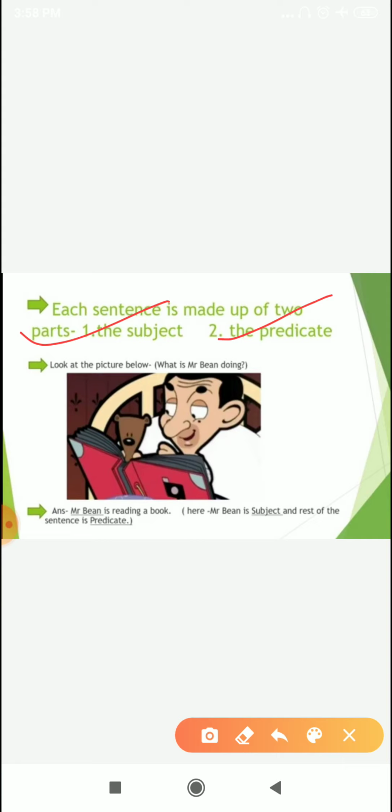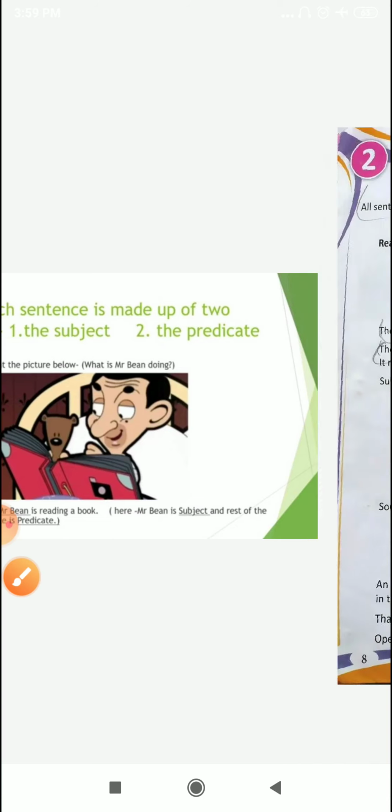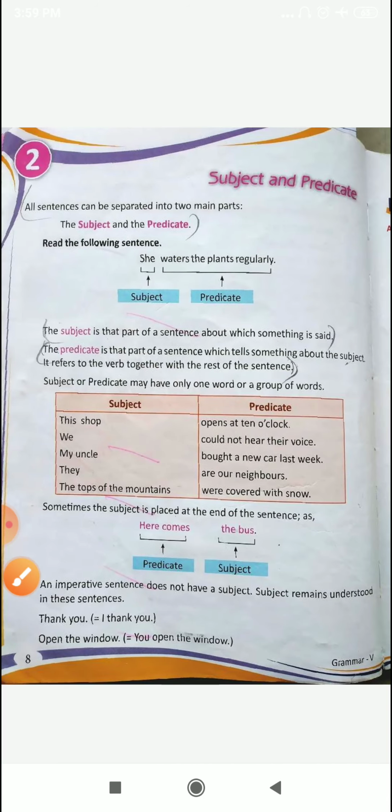So what is the subject here? Here, Mr. Bean is the subject because we are talking about Mr. Bean, and the rest of the part is the predicate. I hope this is very clear to you. Let me make it more clear with your book. Open page number 8. All of you open it.